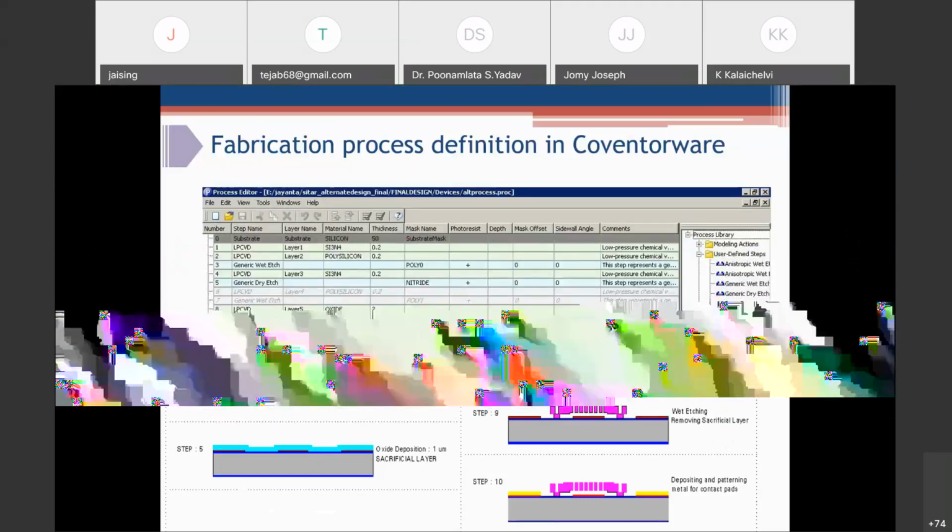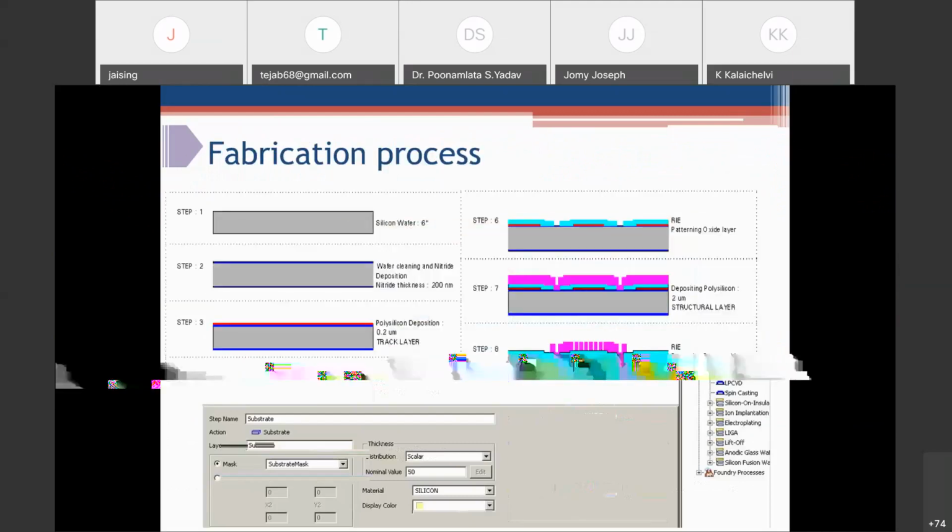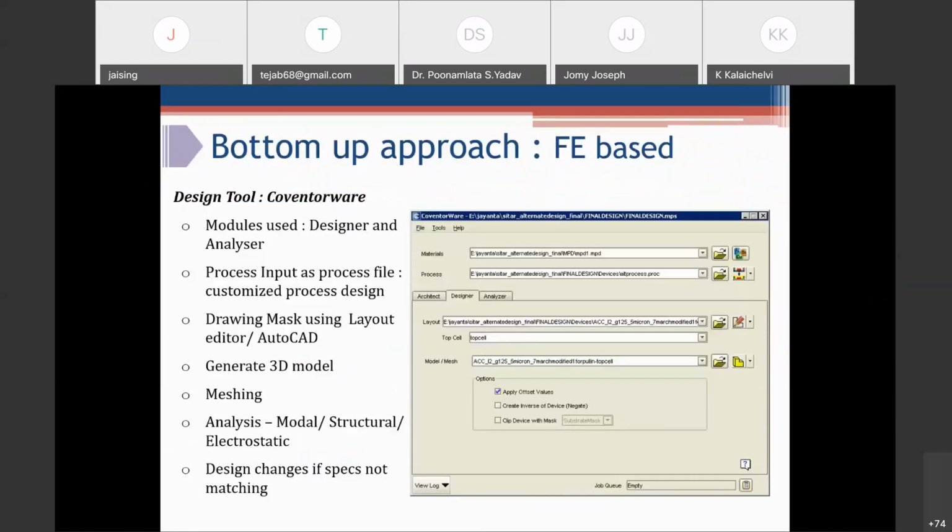The design is specific to the process, and this is based on this process flow here. So here we have the designer and analyzer module, and the process input is a process file that has been used. So this is a customized process design.